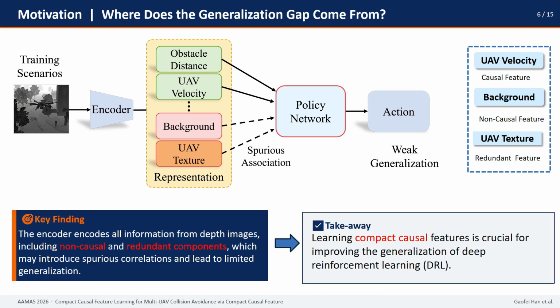Why does the visual representation fail to generalize? The encoder encodes all information from depth images, including non-causal and redundant components. For example, background is a non-causal feature, UV texture is a redundant feature. The non-causal and redundant features may introduce spurious correlations and lead to limited generalization. The takeaway is clear. Learning compact causal features is crucial for improving the generalization of deep reinforcement learning.